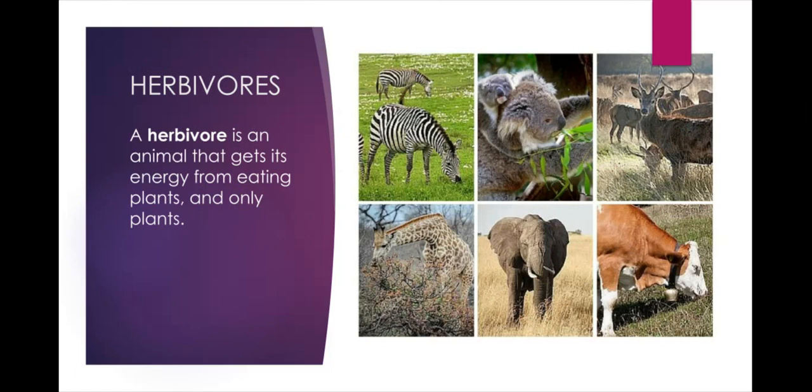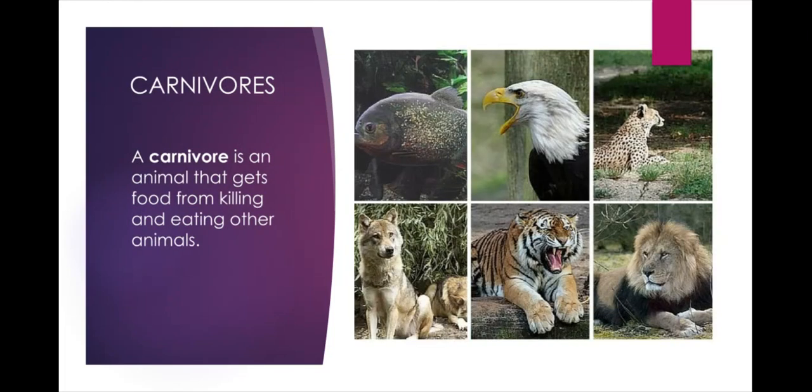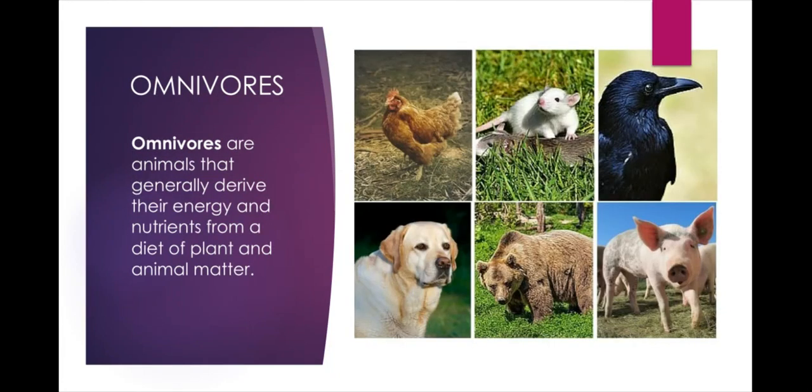A herbivore is an animal that gets its energy from eating plants and plant products. Carnivores. A carnivore is an animal that gets food from killing and eating other animals. Omnivores. Omnivores are animals that generally derive their energy and nutrients from a diet of plant and animal matter.